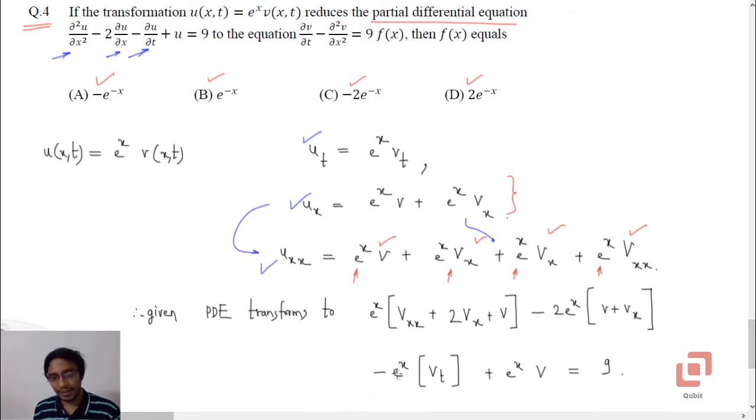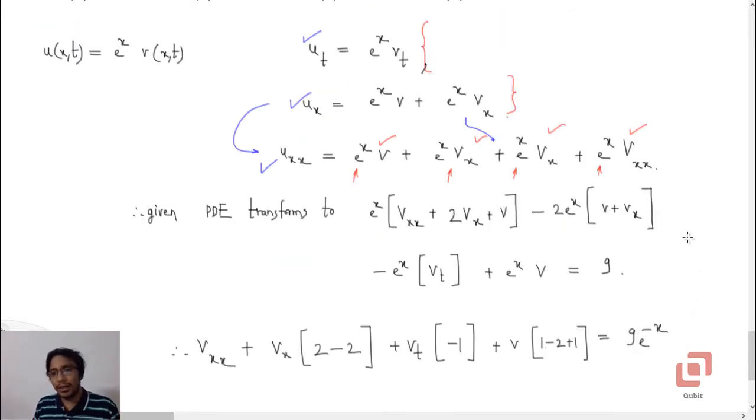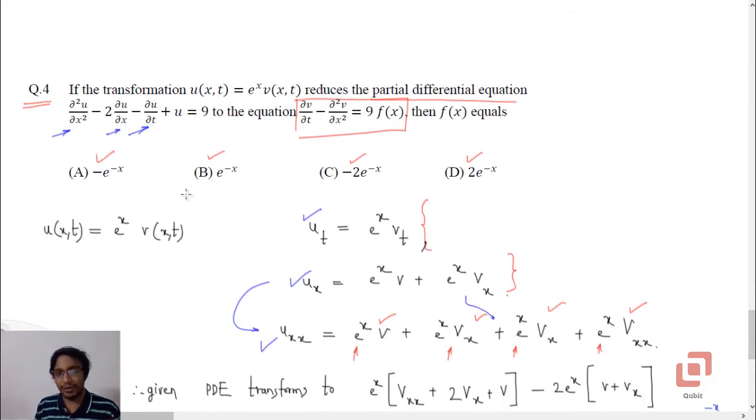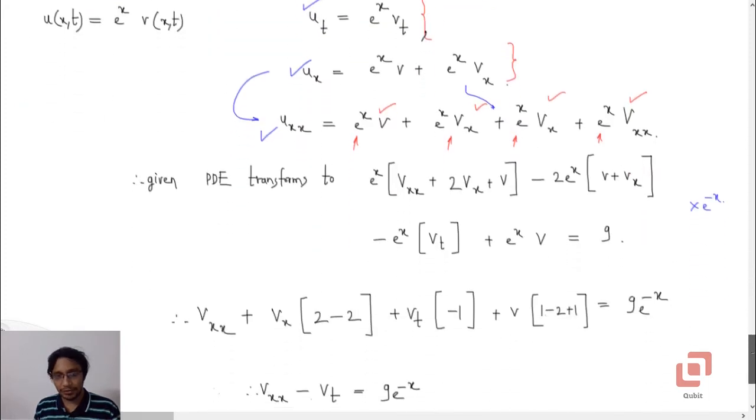So it is minus e to the power x into vt, this one, plus u, which is e to the power x into v itself, equal to 9. The constant is not going to change. Now what I have done is I have multiplied the entire differential equation by e to the power minus x, because in all four options that we have, that function is present. So this is what we get now.